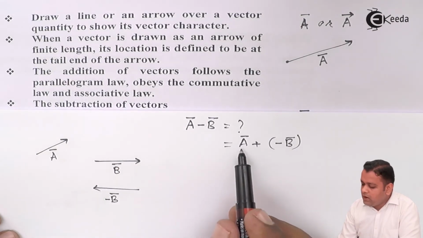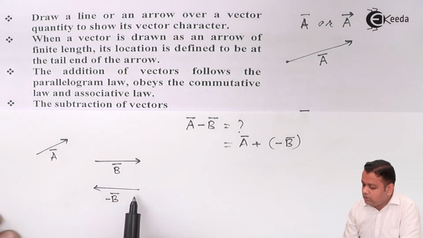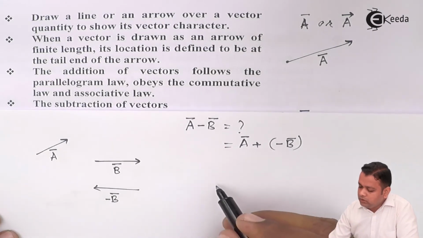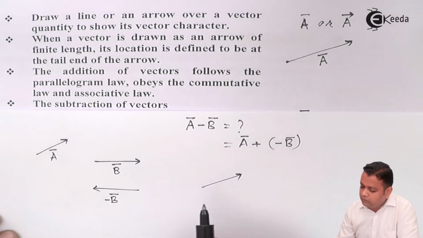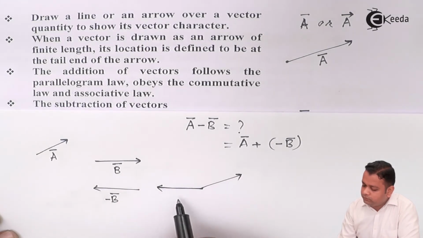So if we do the addition of A bar and minus B bar, A bar means this one, minus B bar means this one. So we can get A bar minus B bar. So A bar is drawn, minus B bar also drawn.